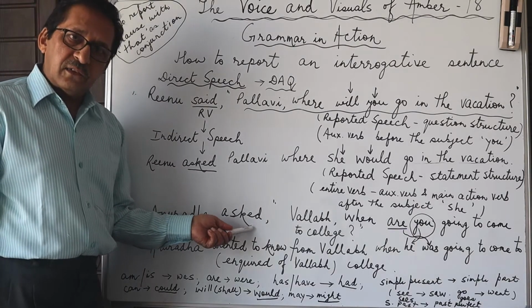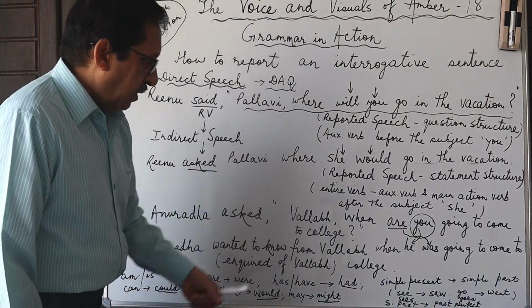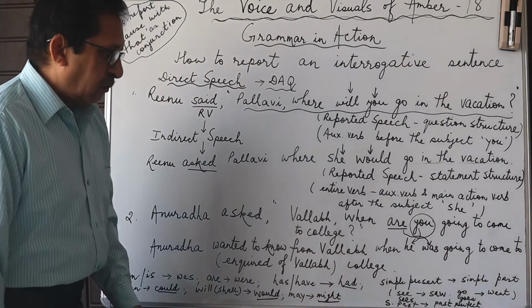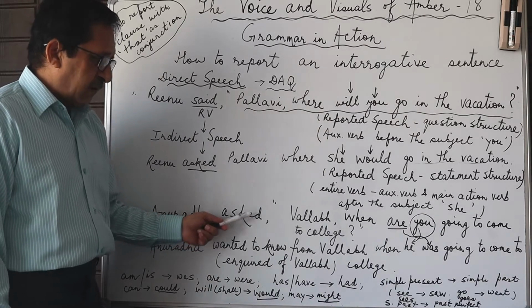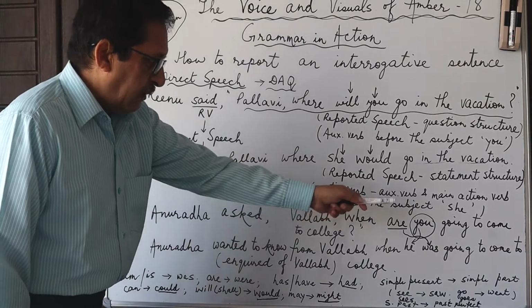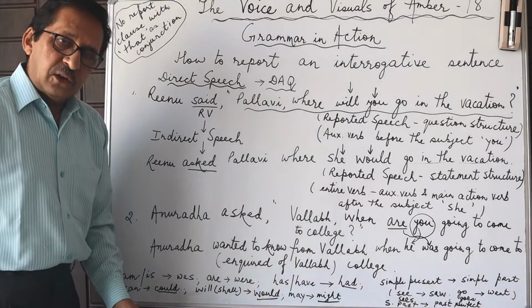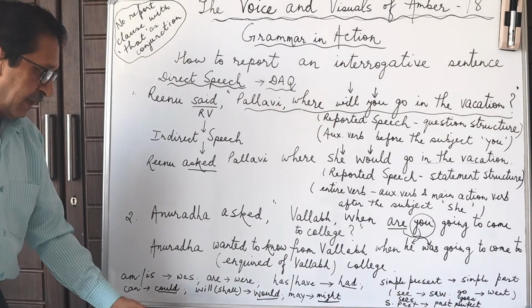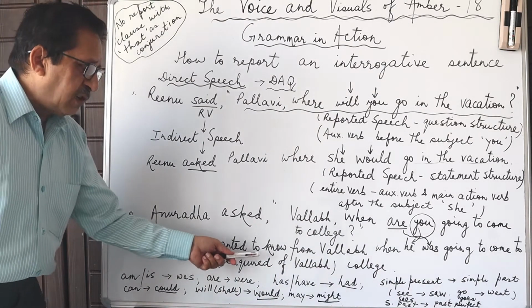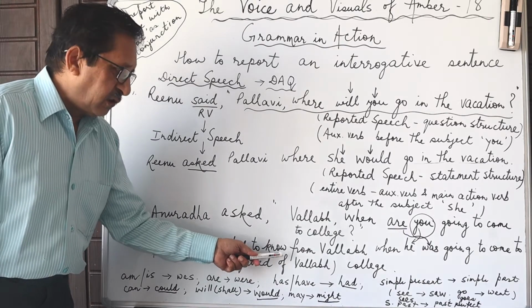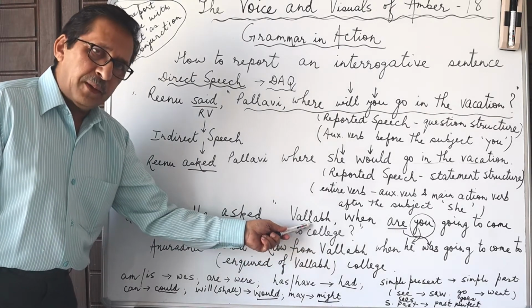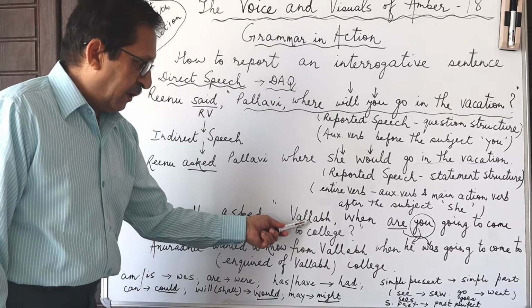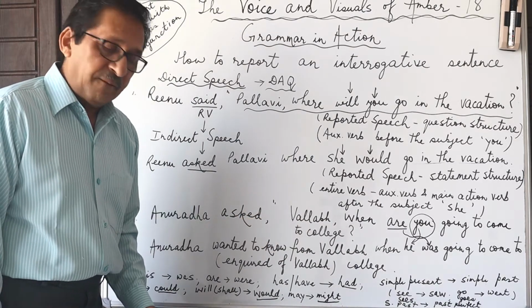Anuradha asked Vallabh, when are you going to come to college? So another introducing verb can be wanted to know, or wanted to know from, if the person being spoken to is mentioned, in this case Vallabh.